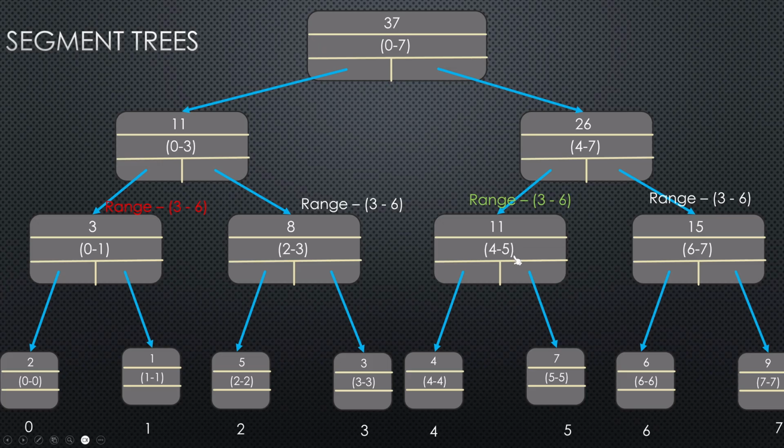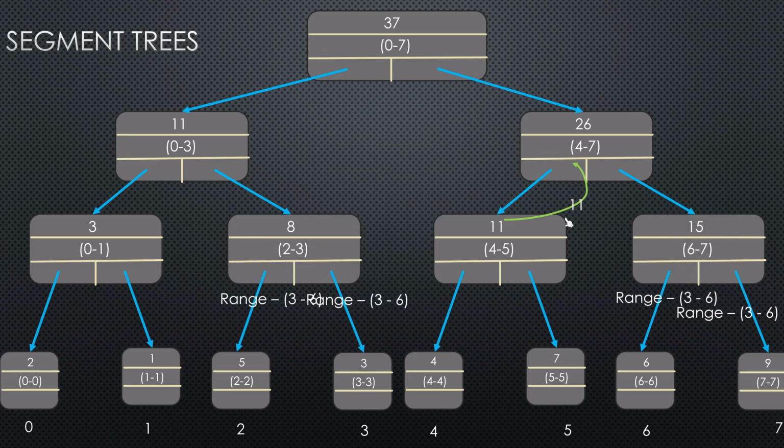So I don't have to recursively go down them. That means the sum that this node has is going to be in my answer. So I don't recursively call it, I'll just return the sum for this node from here. So 11 is going to be returned from there.